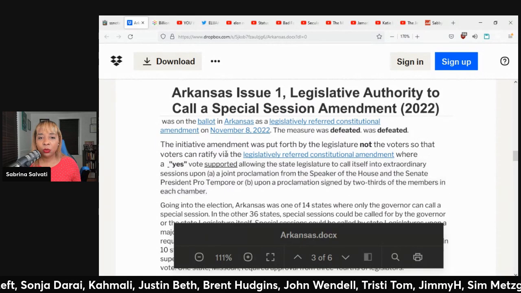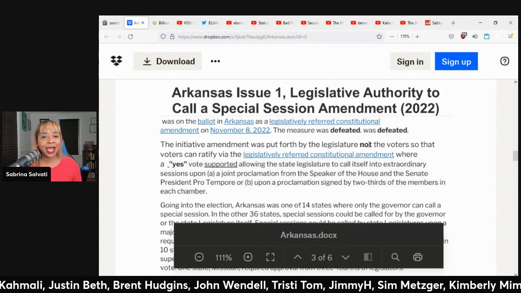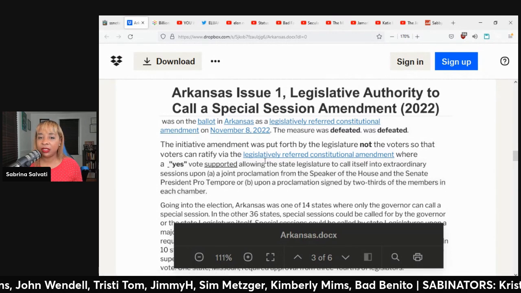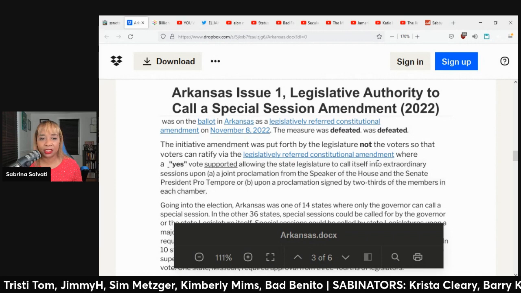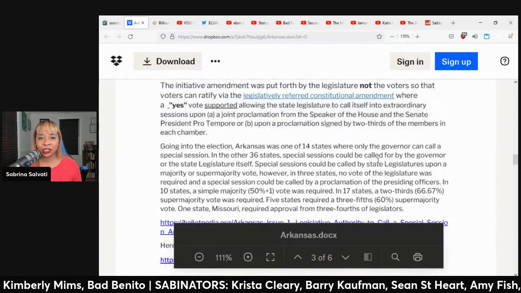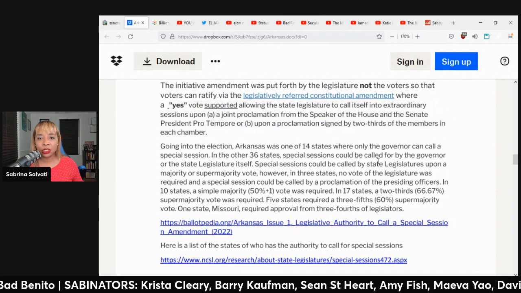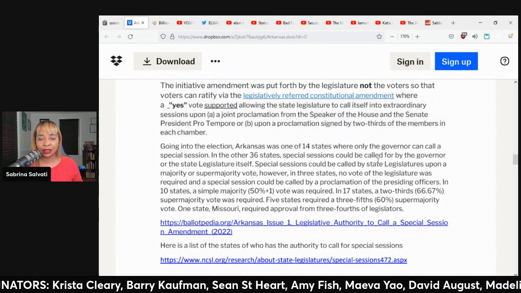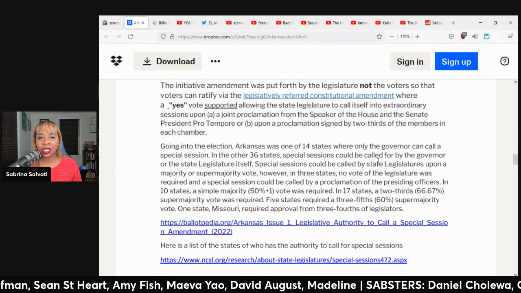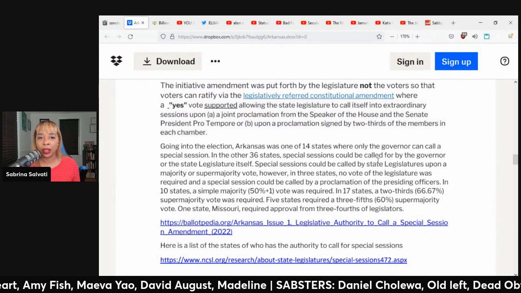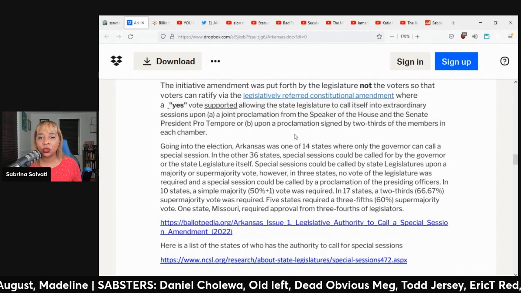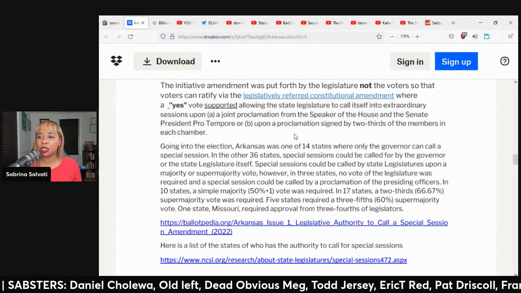The initiative amendment was put forth by the legislature, not the voters, so the voters can ratify via the legislatively referred constitutional amendment, where a yes vote supported allowing the state legislature to call itself into extraordinary sessions. A, a joint proclamation from the Speaker of the House and the Senate President pro tempore. B, upon a proclamation signed by 2/3 of the members in each chamber.